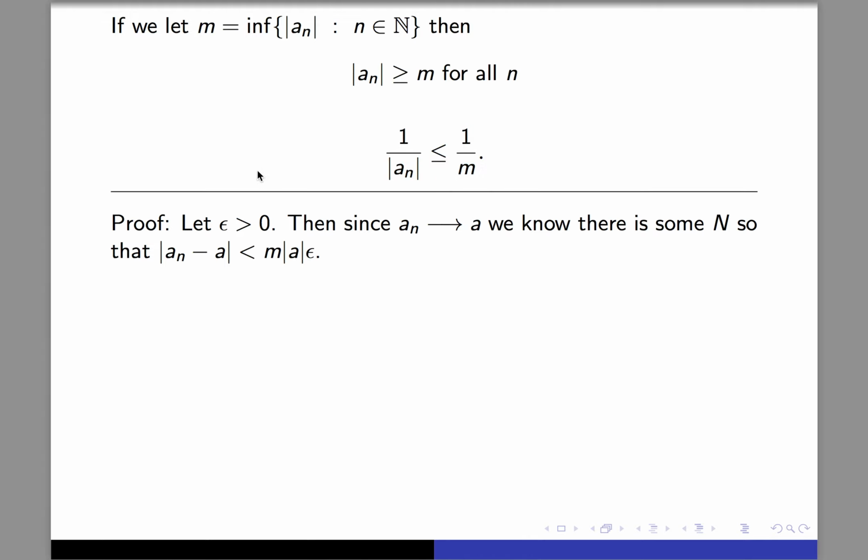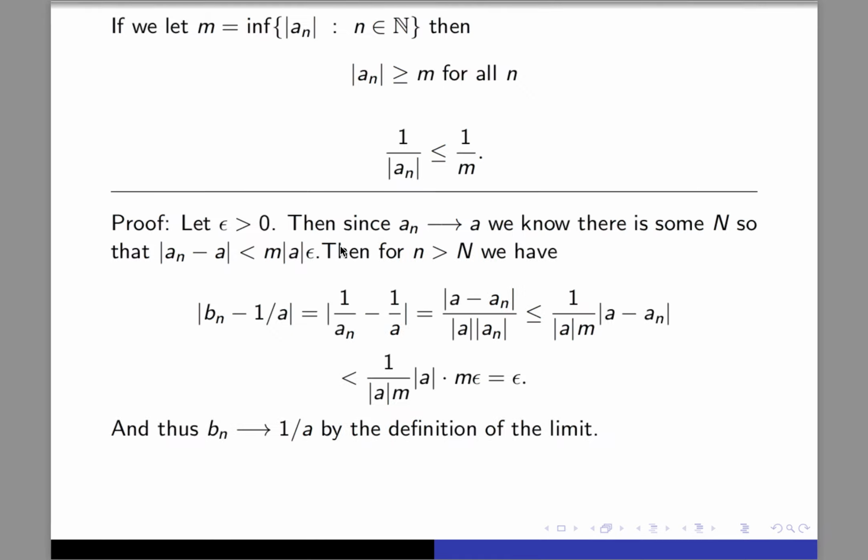So let's see how this comes into our proof. Let's rewrite our proof. Since a_n converges to a, we know there's some N, so that now I've declared how small I want this property to be. I want the absolute value of a_n minus a to be smaller than m times the absolute value of a times epsilon. Let's just see if this works.